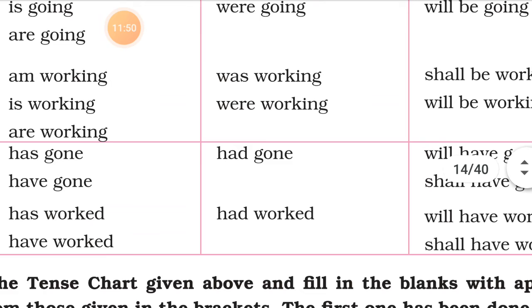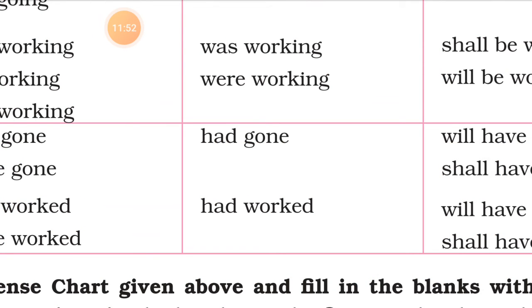In the past perfect tense, we will be using had. Only had, with all the subjects, only had is used. So it is very easy to identify when had is used. It means the action is already completed in the past. When we are talking about the past day, for example, if I ask you a question, what were you doing yesterday at 4 p.m.? Yesterday at 4 p.m. I had completed my homework. Right? So the work is already completed for the time about which we are talking.